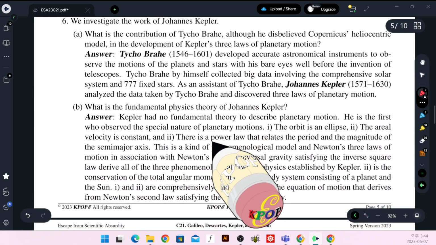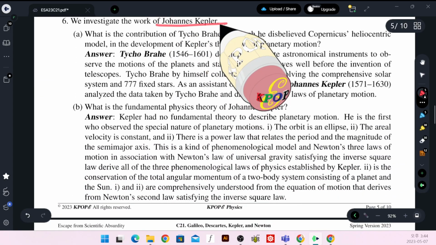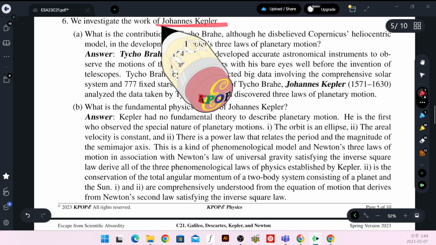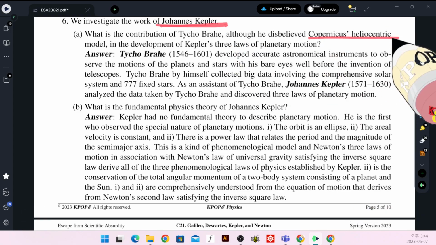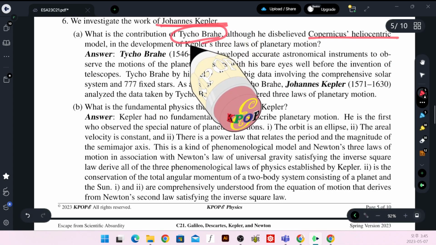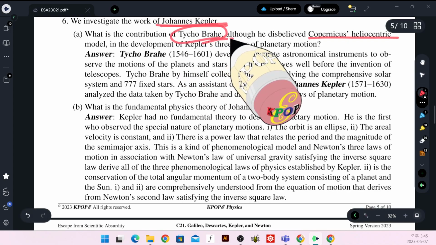We investigate the work of Johannes Kepler. He is very famous for introducing three laws of planetary motion that realize the idea of Copernicus, the heliocentric model. In fact, all of the measurement was carried out by Tycho Brahe, and he was very good at observation without a telescope. He didn't have any telescope.